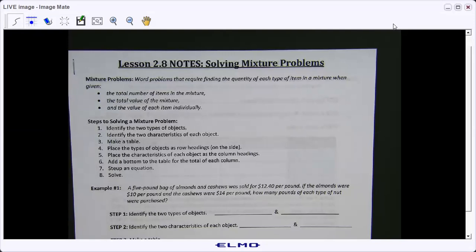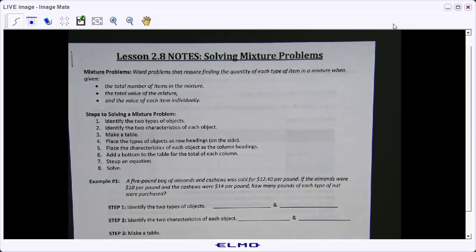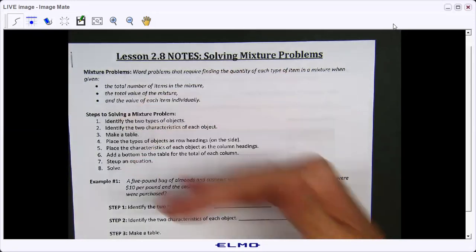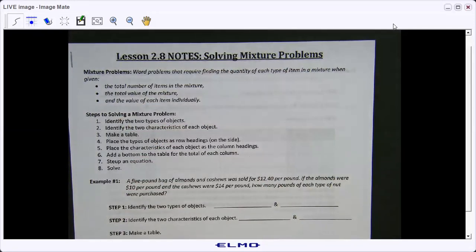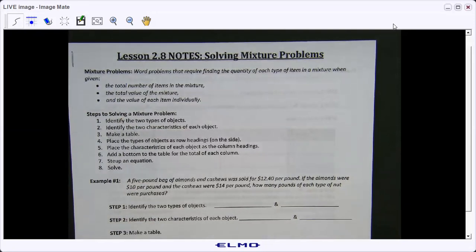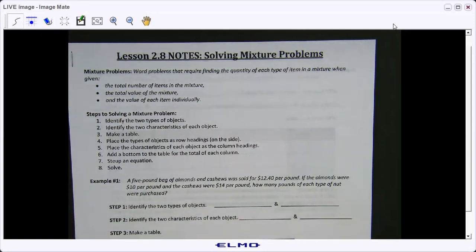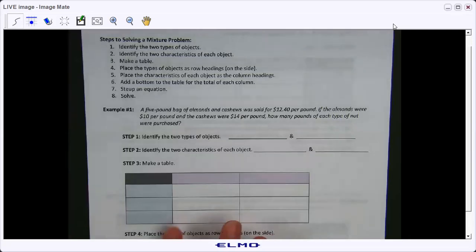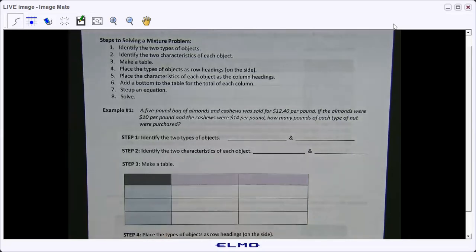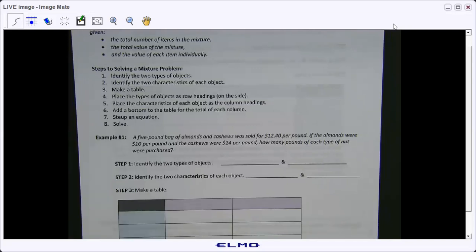So I have here steps to solving mixture problems. Instead of reading these, I wrote the steps out here. So we're gonna do this first one together. And I need you to really take in the process of what we're doing. Because when it gets to the homework, this is not going to be laid out for you like this, but you can use this as a guide on doing your homework. And on your homework, you will need to create this chart, okay? So let's go ahead and look at this first one.